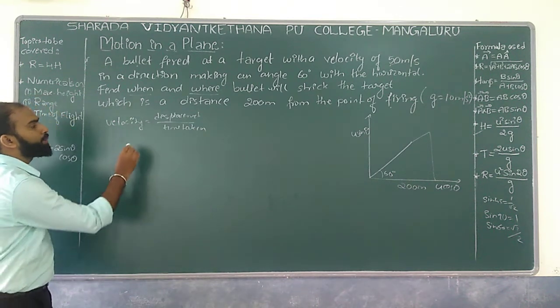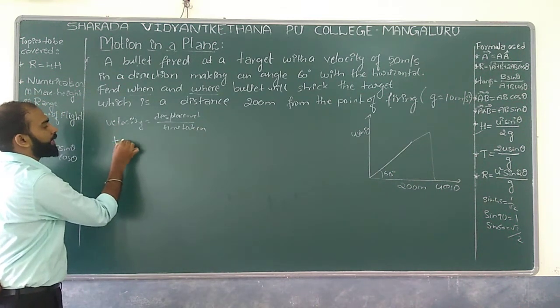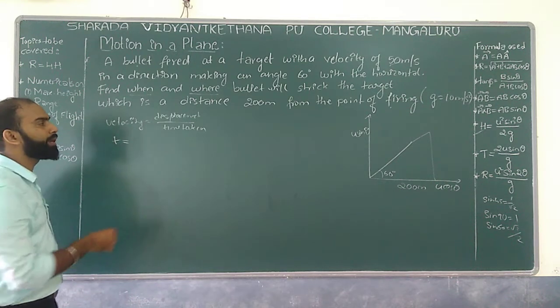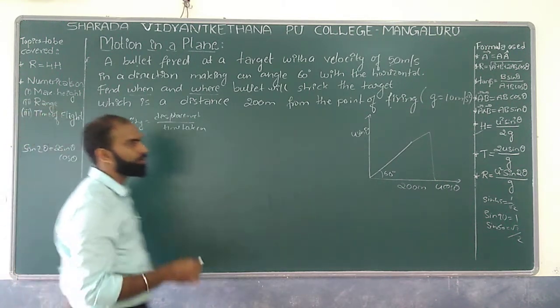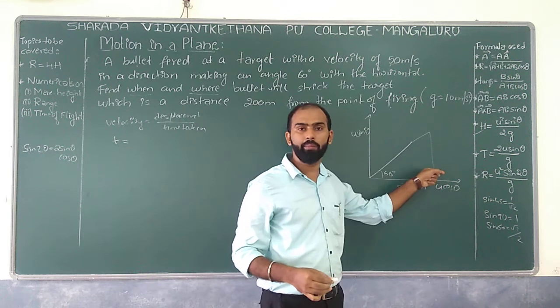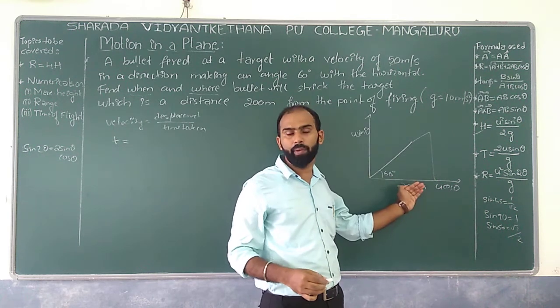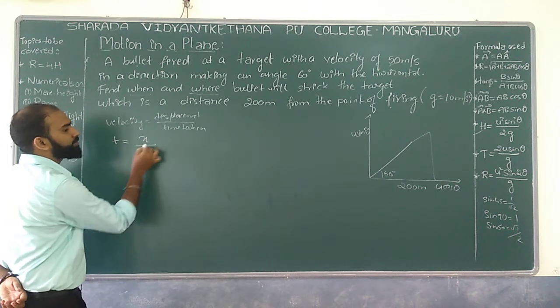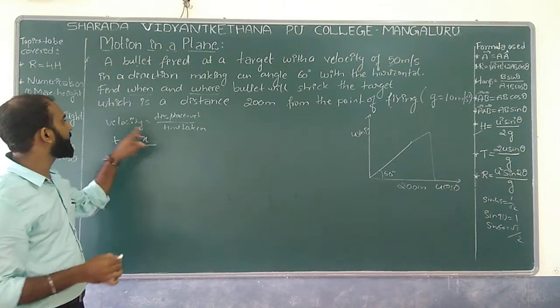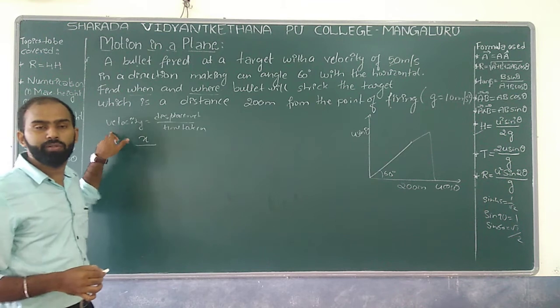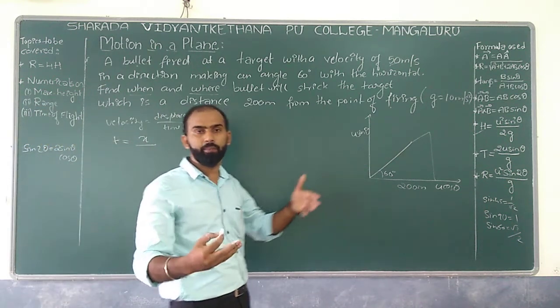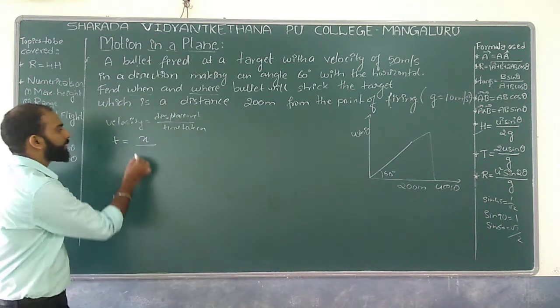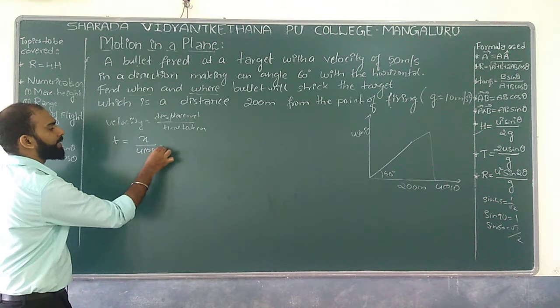If I want to get the t over here, can I go with the displacement with respect to the horizontal component, that is x? So t is nothing but x divided by the velocity with respect to the horizontal component, that is u cos theta, right?